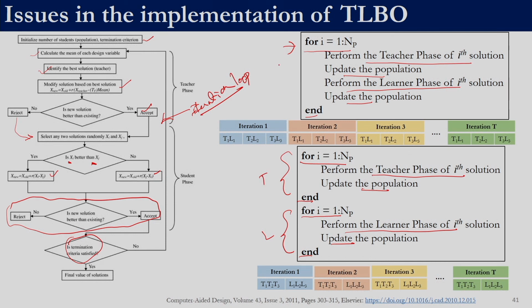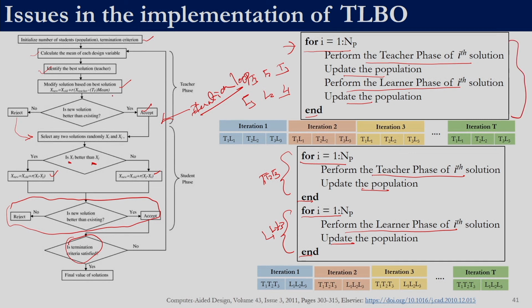So, here it is T1 L1, right. Here all the teacher phases are completed. If I have 3 members, the teacher phase of all the 3 is completed and the learner phase of all the 3 members is implemented over here. Whereas here, the first member will complete the teacher phase, the first member will complete the learner phase, then the second member will undergo teacher phase, the second member will undergo the learner phase, the third member will undergo the teacher phase and the third member will undergo the learner phase. So, this is what we have discussed previously.